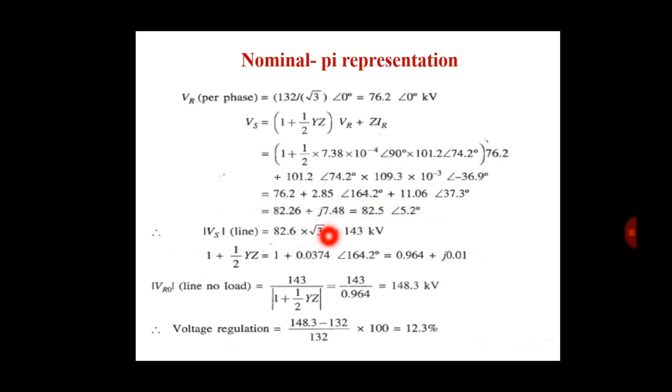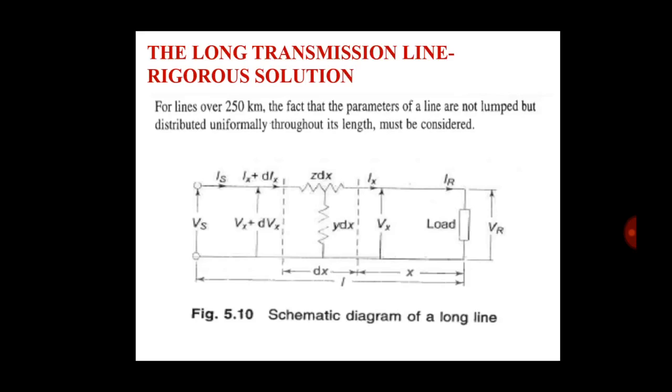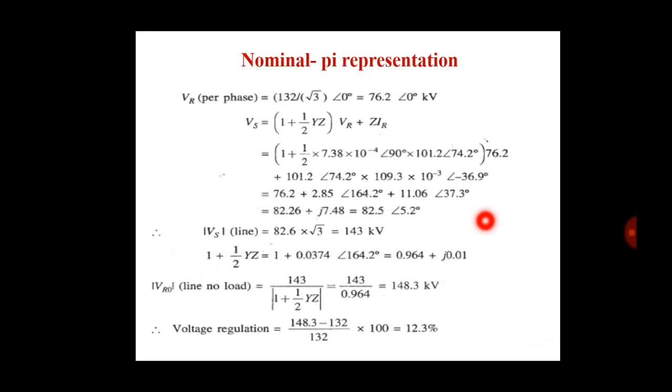So we find Vs line is equal to 82.5 into root 3, which is equal to 143 kilovolt. Here the mistake was 82.6; we write 82.5 into root 3 is equal to 143 kilovolt.